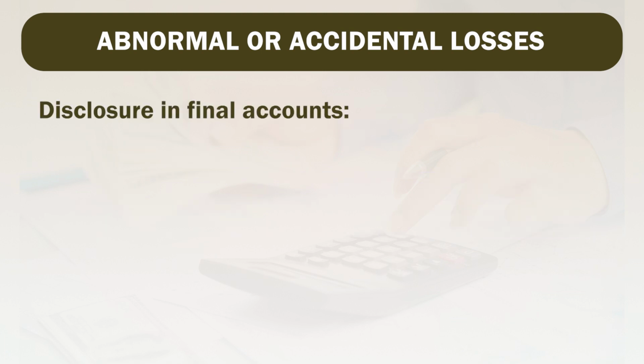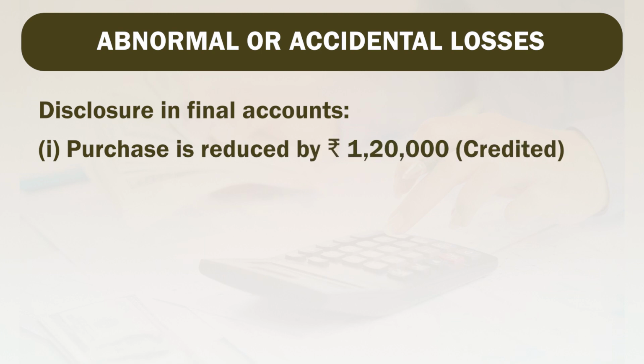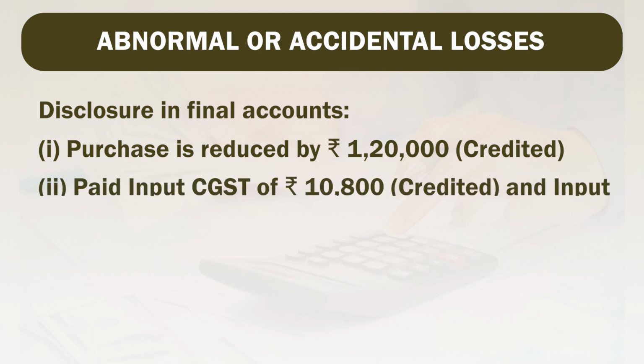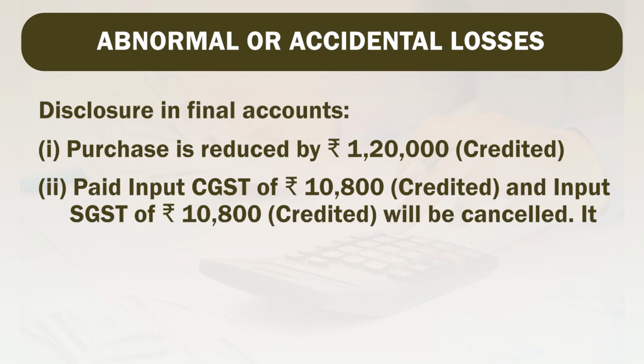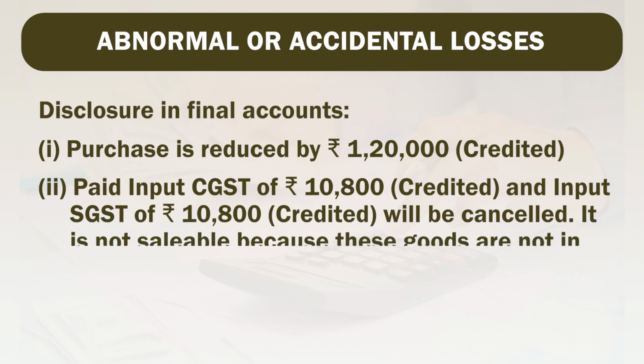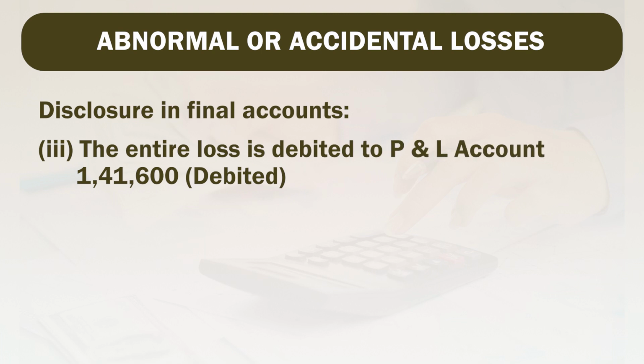Disclosure in final account, we have to cancel purchase by rupees 1,20,000 and that is why we have credited. We have to cancel our input CGST and input SGST each by rupees 10,800 and that is why we have credited them. It is not sellable because these goods are not in existence. The entire loss is debited to profit and loss account, rupees 1,41,600.